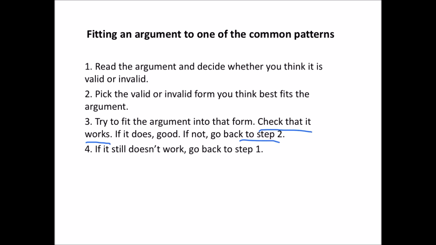If you still can't get it to work, it may be that your initial judgment was wrong, so go back to step 1 and think again about whether you think the argument's valid or invalid. If you initially thought it was invalid, try now to see if you can get it to fit one of the valid forms of argument. If you initially thought it was valid and that's not working out, try to fit it to one of the invalid forms, see if that works.